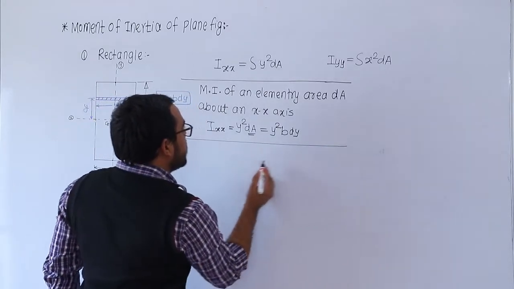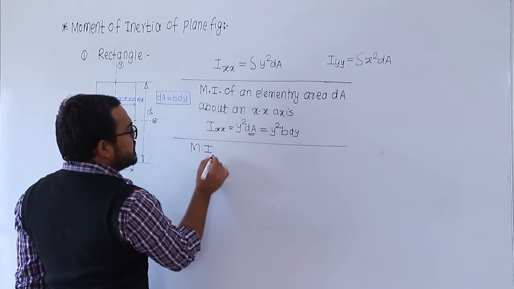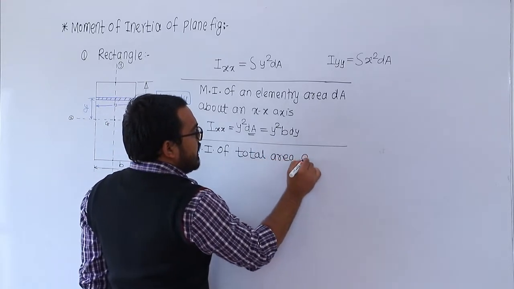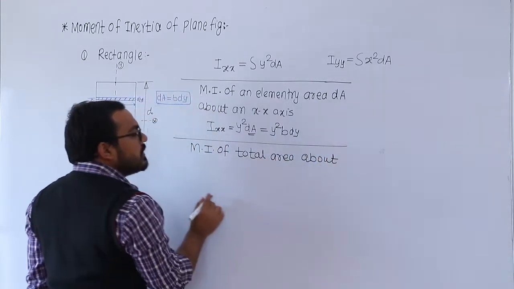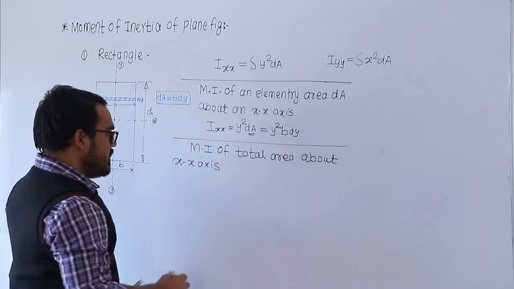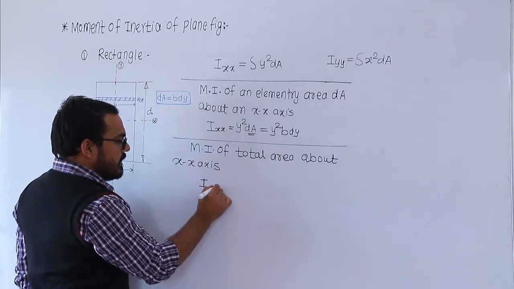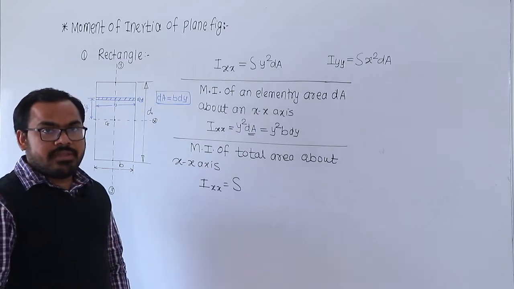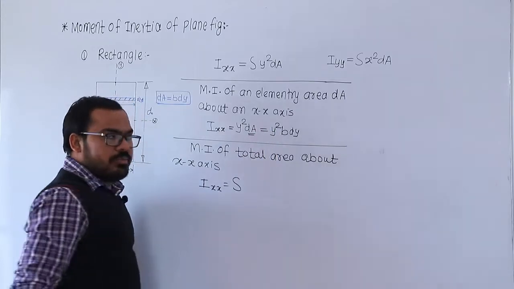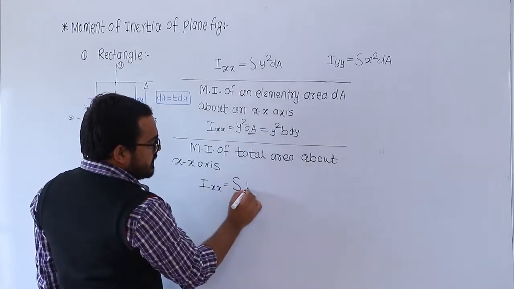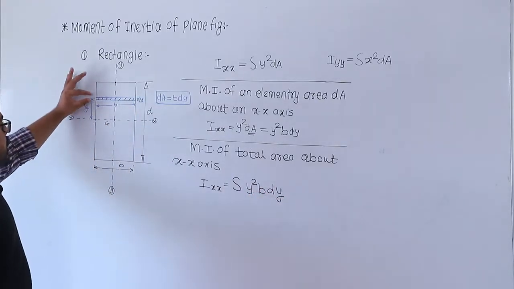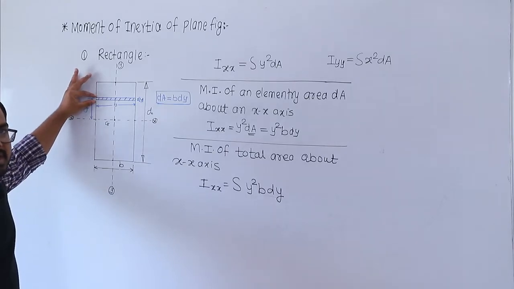Then what is the moment of inertia of the total area about the x axis? Moment of inertia of the total area about the x axis, Ix, is equal to what? Integration of all the elementary moments of inertia. So this is the expression of the elementary moment of inertia, and the integration of this is y square b dy. म्हणजे थोडक्यात मी काय करतोय की हा जो इलेमेंटरी एरिया होता याचा आधी मी मोमेंट ऑफ इनर्शिया कॅल्क्युलेट केला,